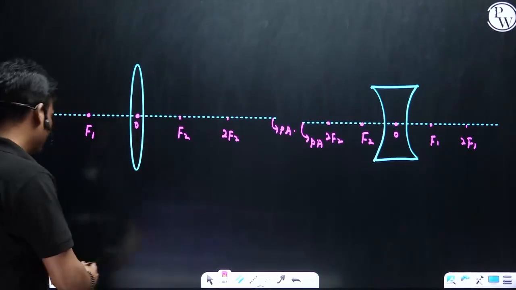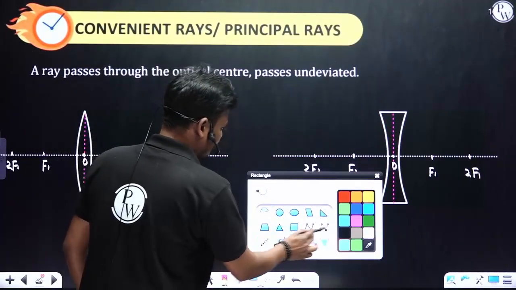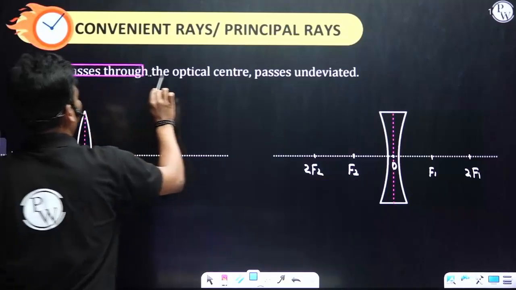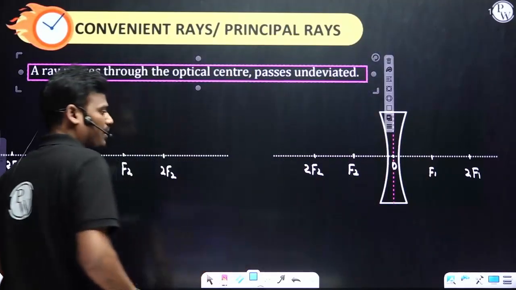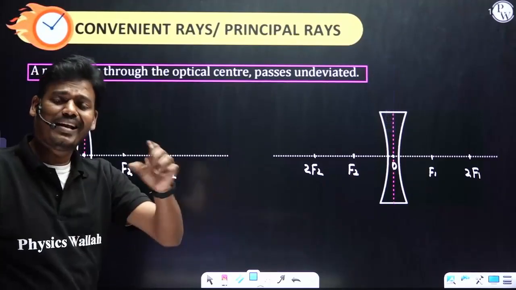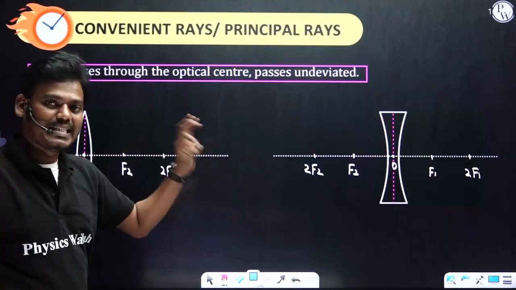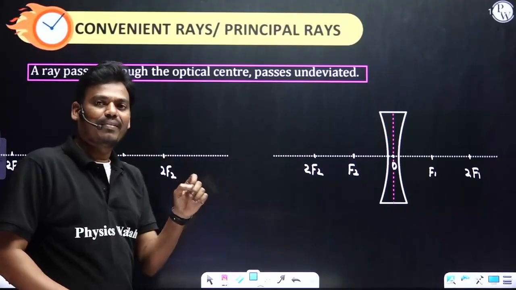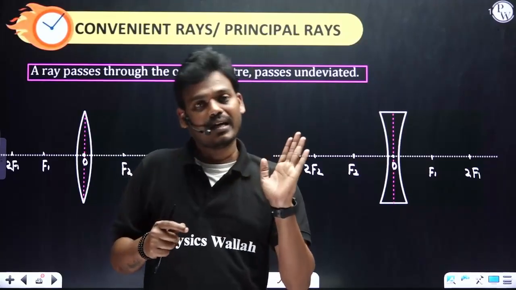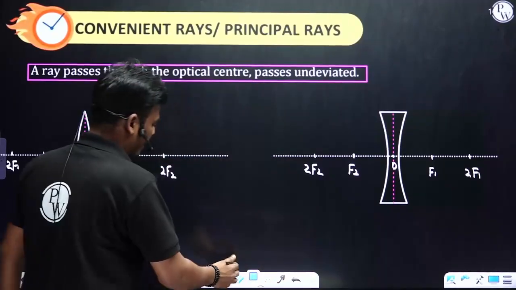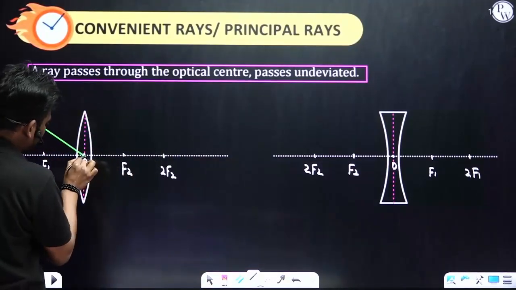Opposite. Right. The first convenient ray of the principal rays: a ray that passes through the optical center. In case of a mirror, when a ray of light passes through the center of curvature, it retraces its own path. Similarly, in case of a lens, when a ray of light passes through the optical center, it will not deviate. It will move in the same straight line.